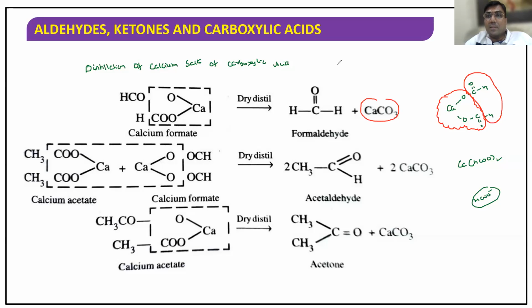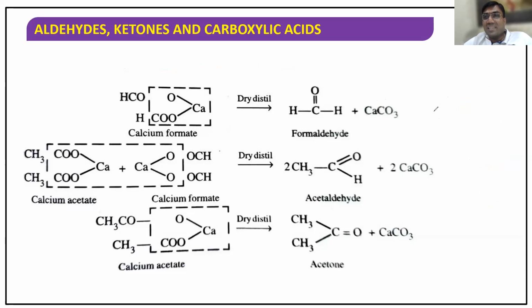For example, this is 1 mole. Now let us take 2 moles, which is very interesting. I take Ca(OCOH)2, plus another mole of Ca(OCOH)2.